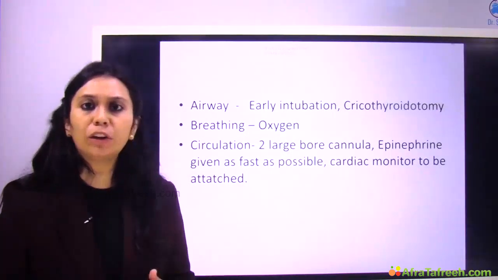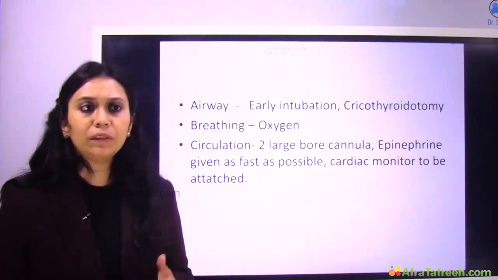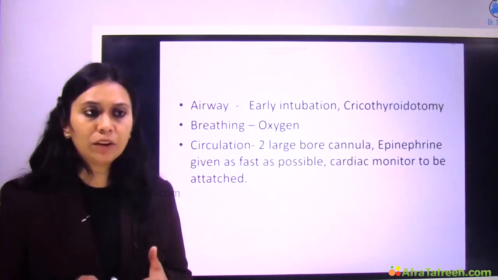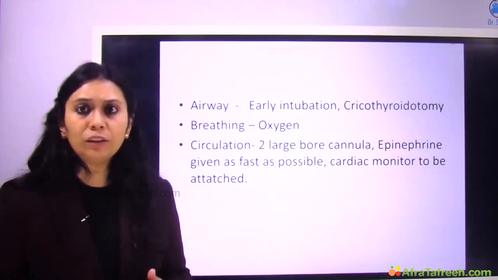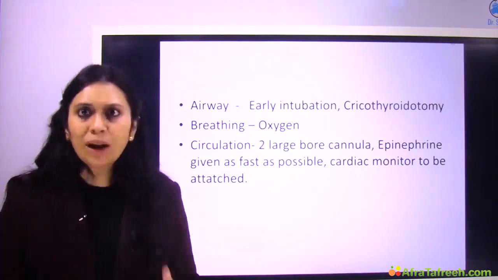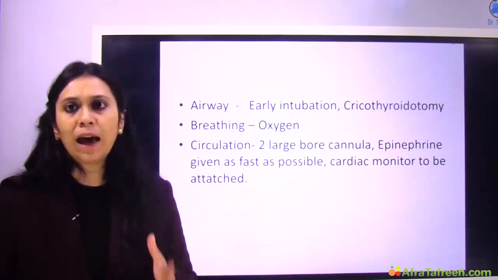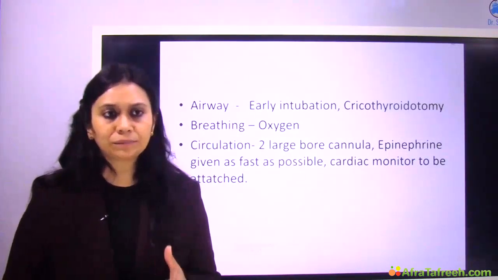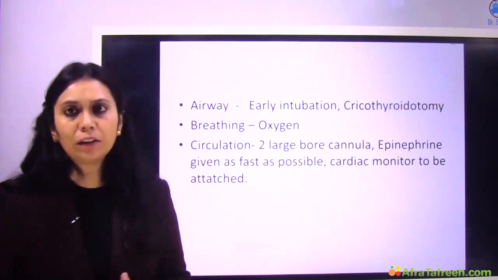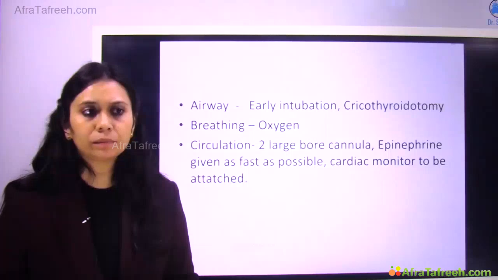I have to get prepared for cricothyroidotomy, right? Breathing, we have to give oxygen to our patient. For circulation we put 2 large bore cannulas, and once I have put the cannula, as fast as possible I give IV epinephrine, right? And definitely I attach the cardiac monitor.